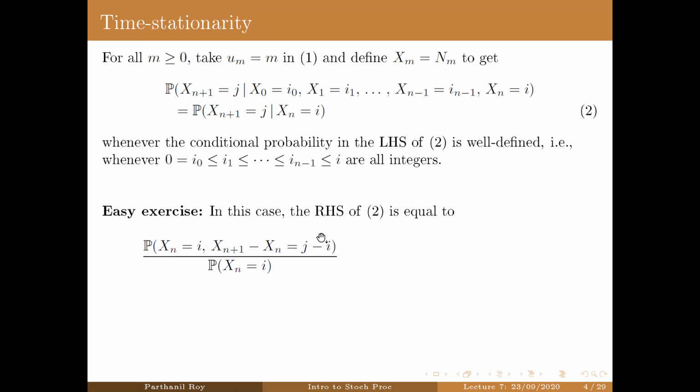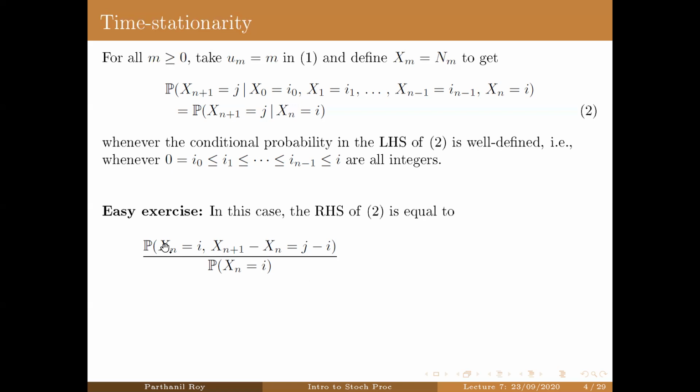So this event is same as the event Xn equal to i and Xn+1 equal to j. We have done it over and over again in homogeneous Poisson process. So using that, you'll be able to check that this conditional probability, namely the right-hand side of 2, is actually equal to this. Okay. So the denominator is already the probability of the conditioning event, namely Xn equal to i. In the numerator, instead of writing the probability of Xn equal to i and Xn+1 equal to j, we just write it as Xn equal to i and Xn+1 minus Xn equal to j minus i, which is the same event, and hence they have the same probability.